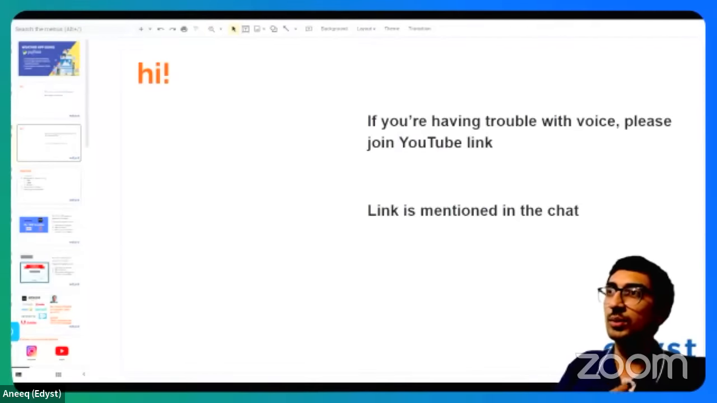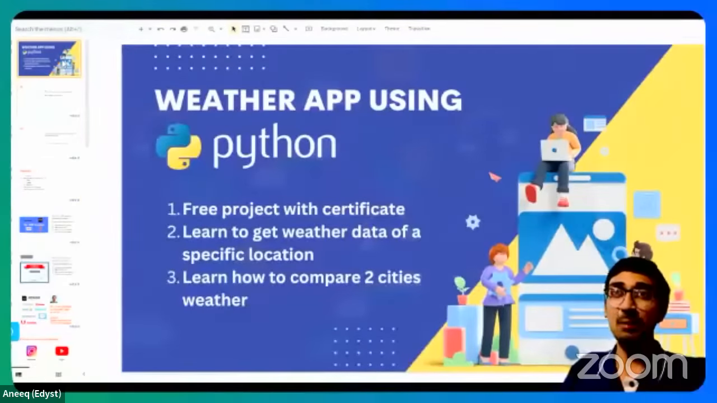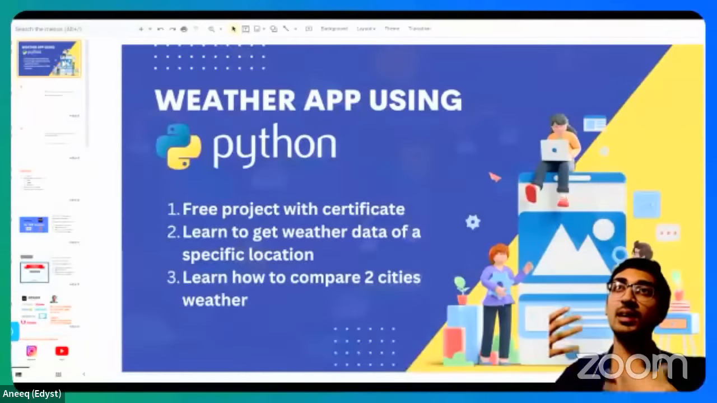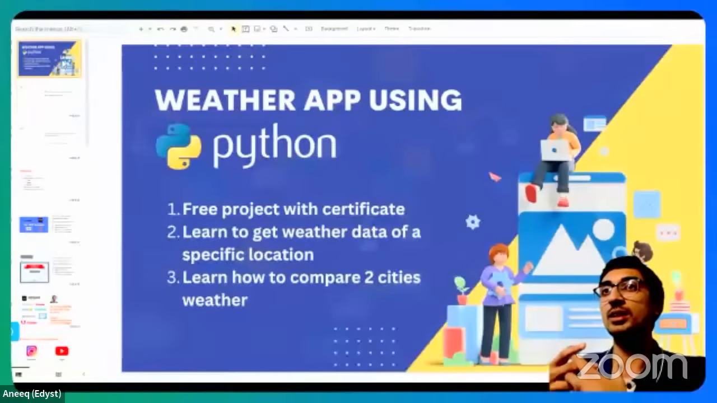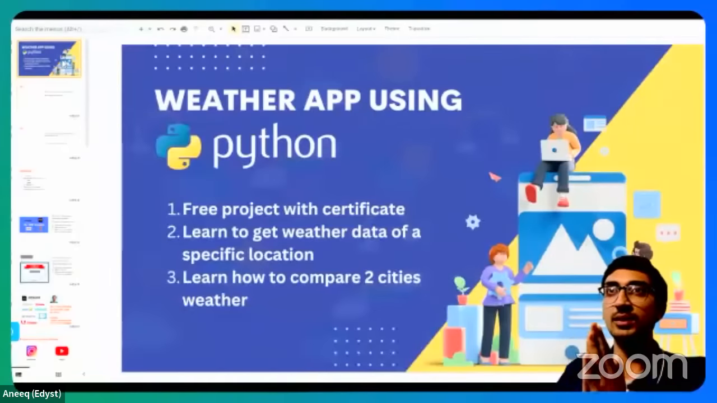Let's start, everyone. So as I said, what we're going to start with is: who am I, and what this session is all about. This session is about creating a simple weather app using Python. The purpose is obviously that you create this weather app, but it's more about learning Python and the background of Python, especially how you can use Python requests.